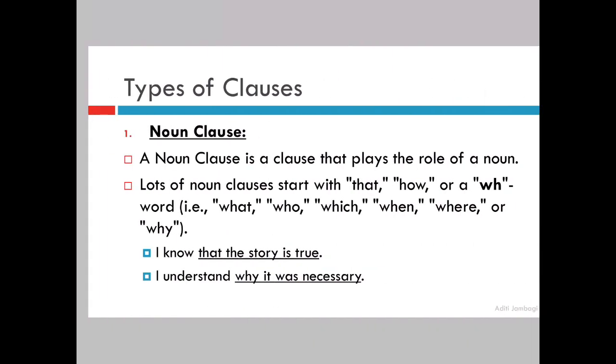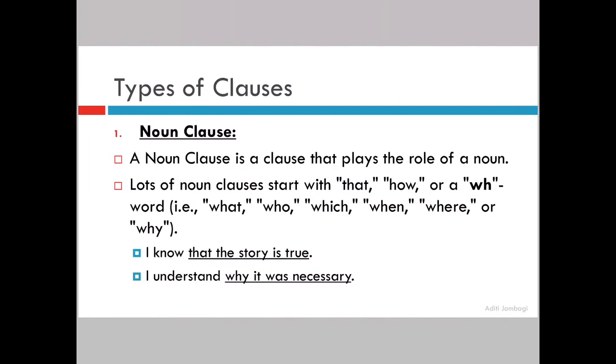Let us move on to understanding the different types of clauses. We are only going to do 3 because that is what your module is doing. So I will also do that. A noun clause. Firstly, what is a noun clause? A noun clause is a clause that plays the role of a noun. Similar to a noun phrase, right? But that was also doing a function of a noun in a sentence. But this will have both a subject and a predicate.